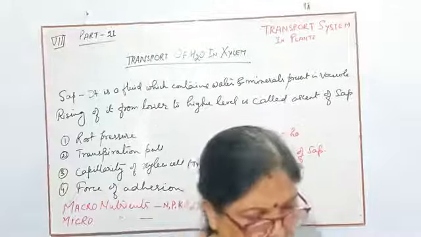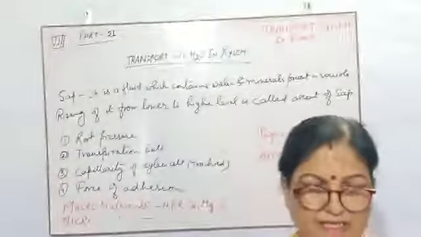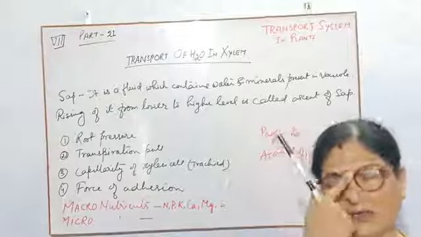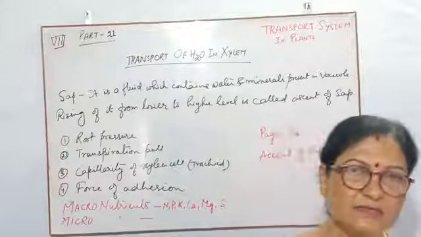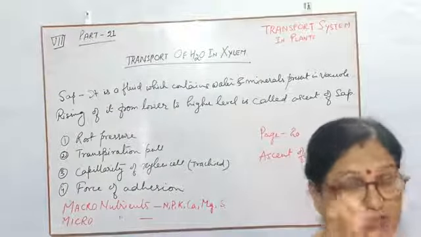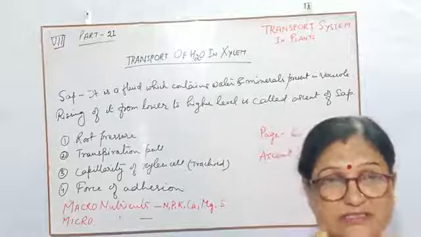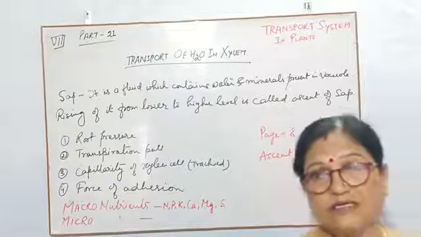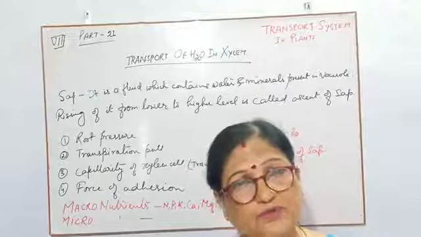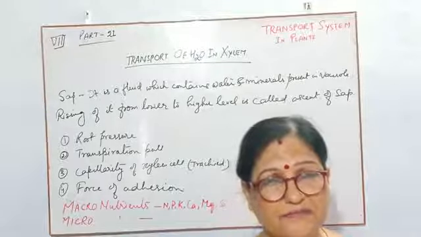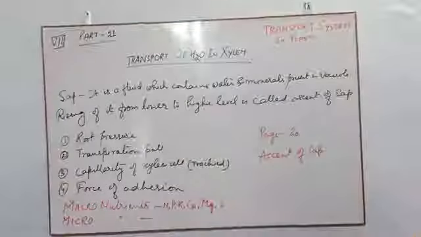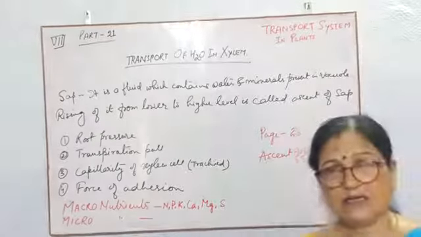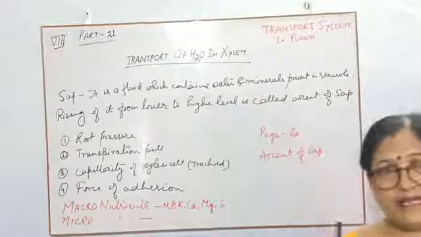So children, nutrients means essential elements, whatever they require for their metabolic activities, to complete other processes, and how they stand firm or grow in their life. So children, here I have written the macronutrients which should be present in the plant, and then they can complete their activities.